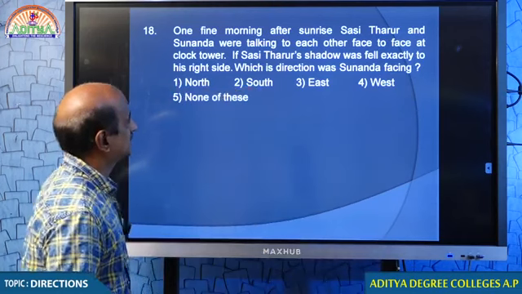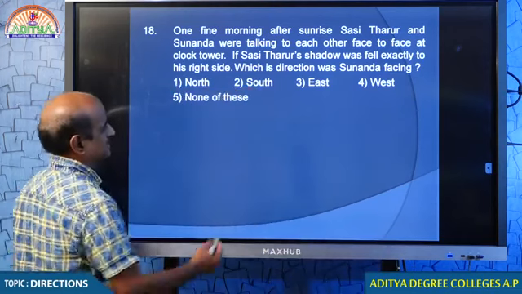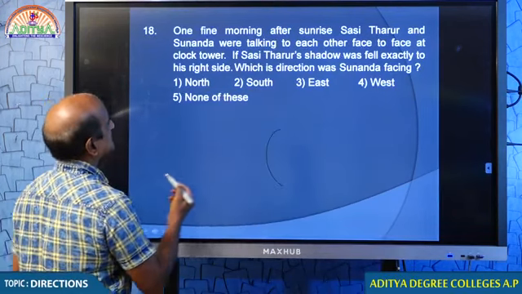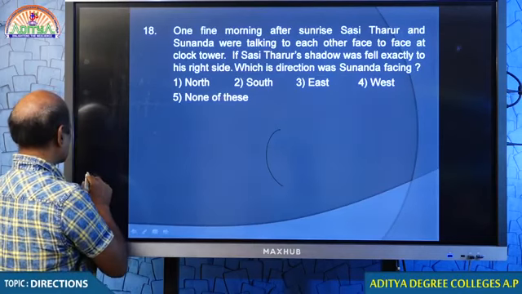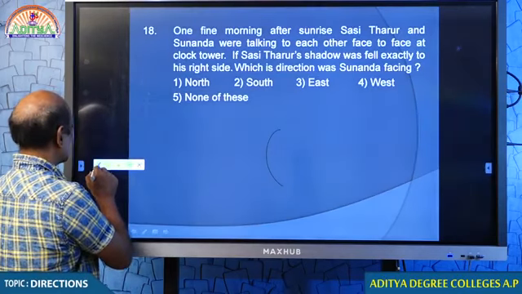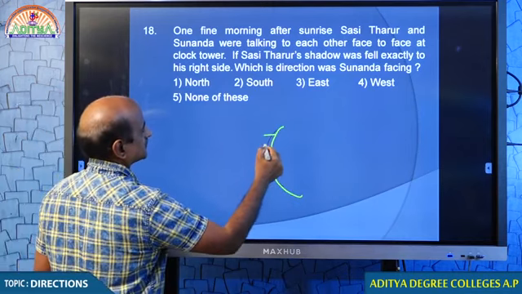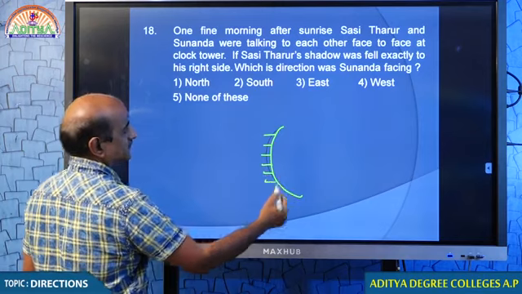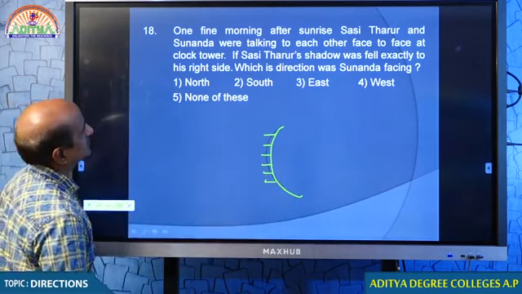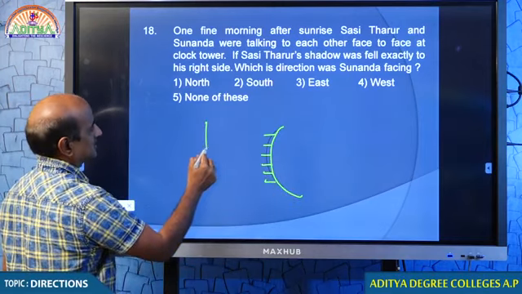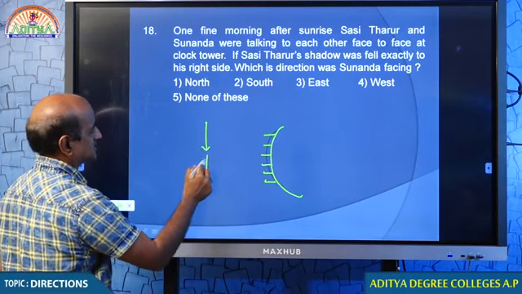One fine morning after sunrise. Sunrise means here is east. So because it is given that one fine morning after sunrise, it is understandable that the sun is over here, that is on east. Okay? Shashi Tharoor and Sunanda are talking to each other early in the morning.